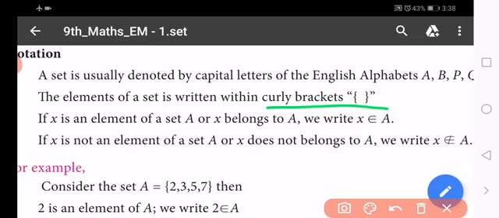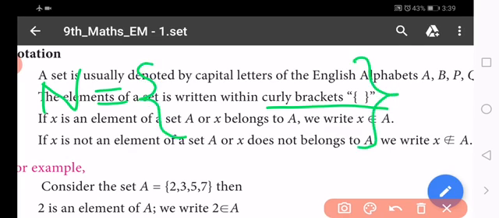In your previous standard you studied the set of natural numbers, the set of whole numbers. So we have already used the word set in our mathematics. For example, for the set of natural numbers we give the name with a capital letter N equal to. We know very well that capital N is the set of natural numbers, that is, the collection of natural numbers. So N equal to, and use the curly brackets.